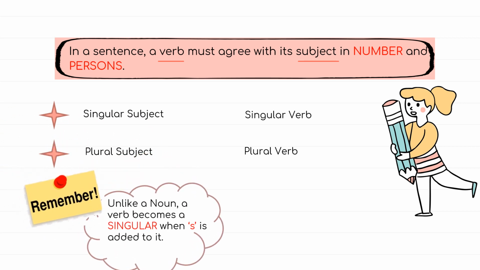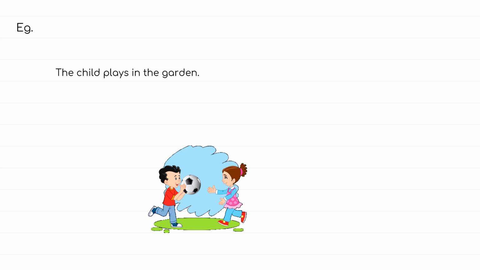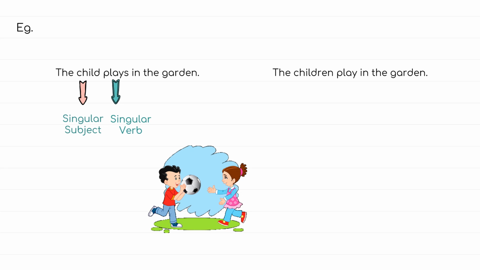But remember, a verb becomes singular when s is added to it. For example, the child plays in the garden. The children play in the garden.